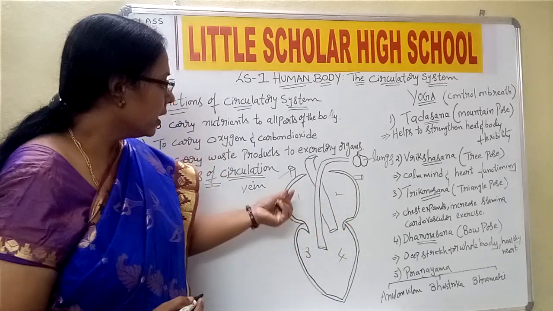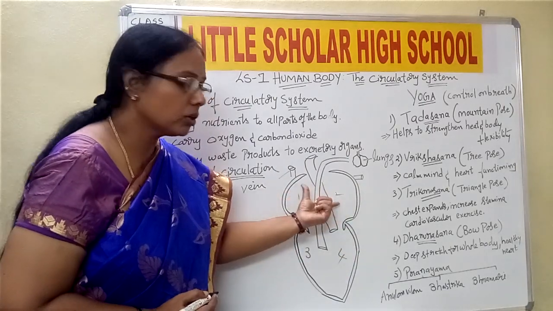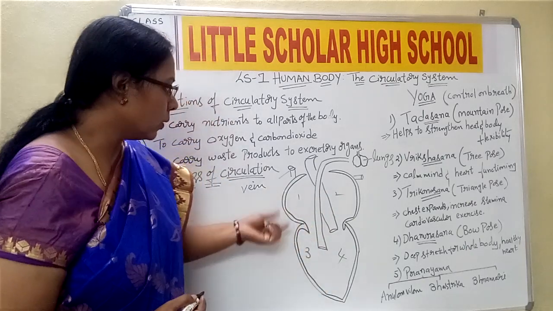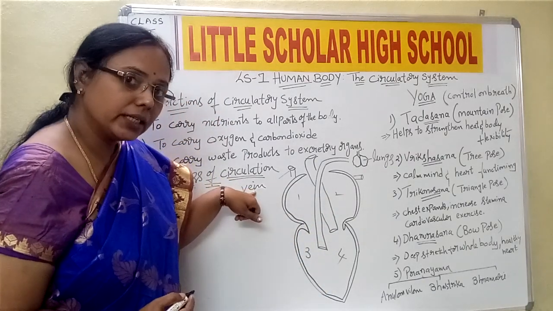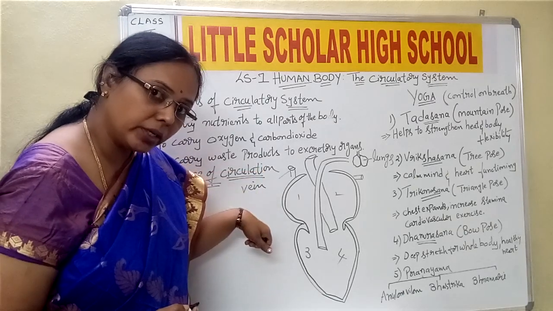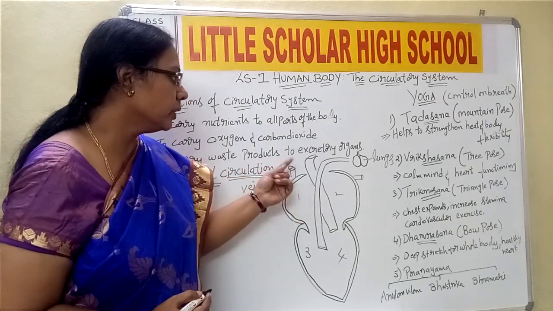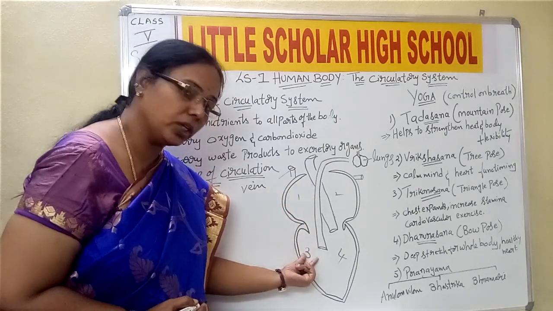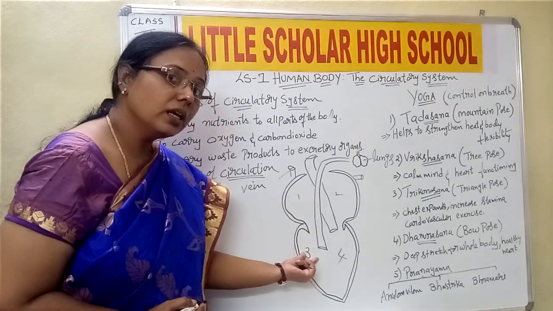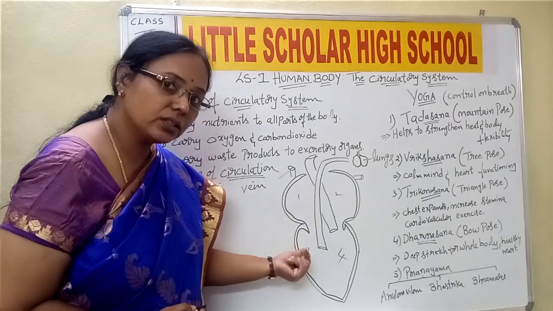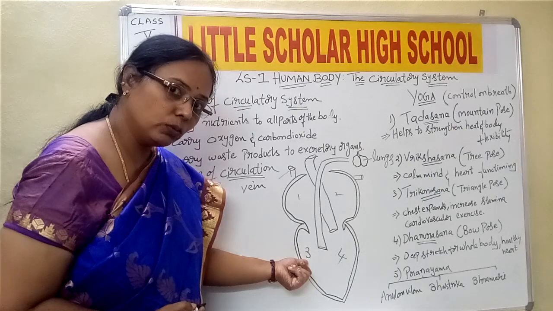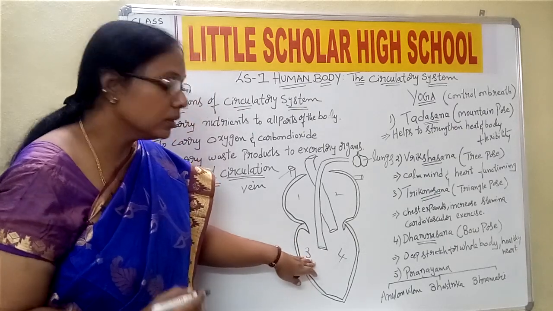Now the upper 2 are called auricles, and the lower 2 are called ventricles. So now the blood has entered from all parts of the body into the first chamber through the vein. From here it enters the lower chamber. This is the auricle, and this is the ventricle. So from the first chamber it is entering into the lower chamber. Now this is the impure blood.